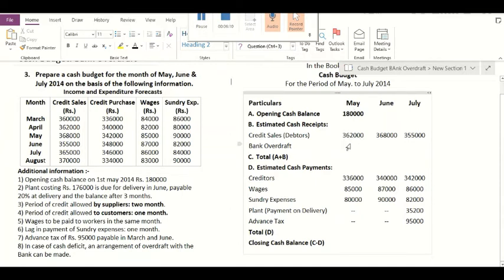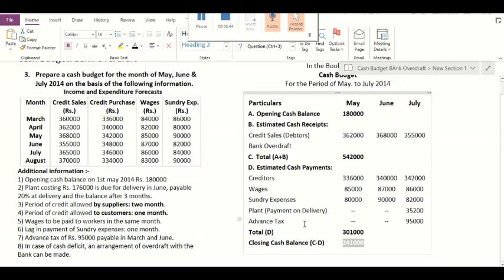Then we make the total of estimated cash payments, which is 3,01,000 rupees. After deducting the total cash payments from the total cash receipts, we get the closing cash balance. So the closing cash balance is 2,41,000.